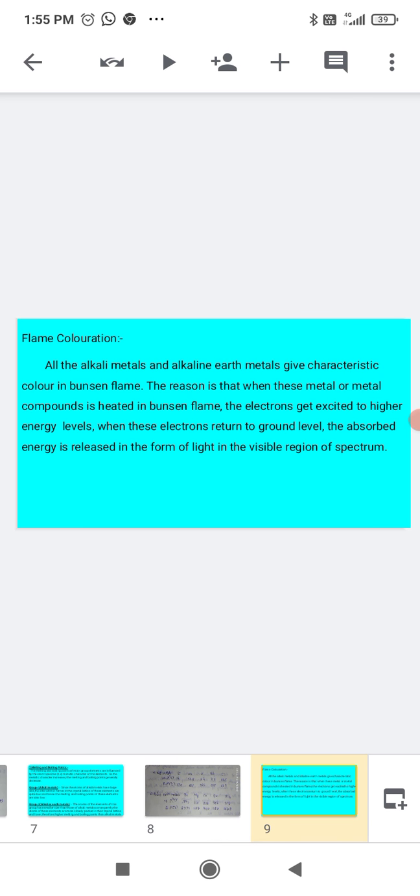Coming to the flame coloration, all alkali and alkaline earth metals give characteristic color in the Bunsen flame. The reason is that when these metals or metal compounds are heated in a Bunsen flame, electrons get excited to higher energy levels. When these electrons return to the ground level, the absorbed energy is released in the form of light in the visible region of the spectrum. You might have seen this while doing qualitative analysis of salts.